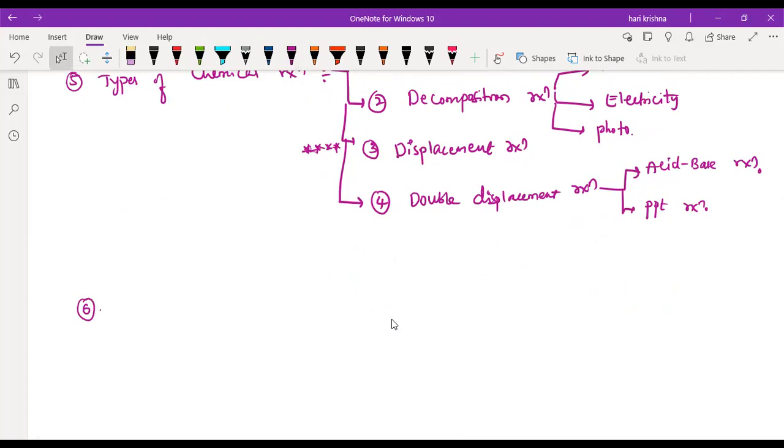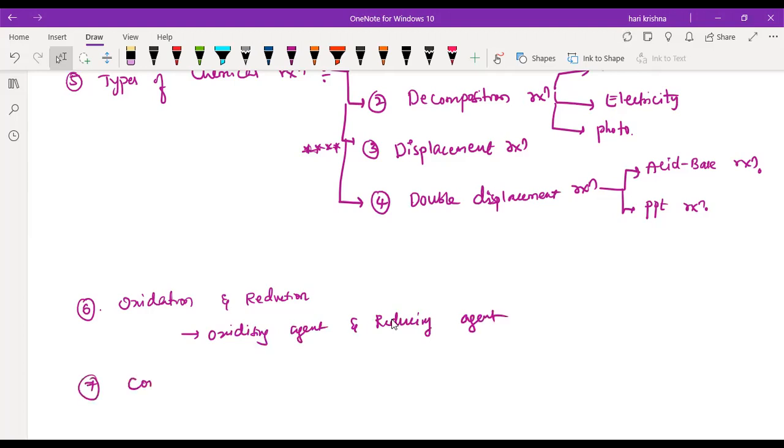After the types of chemical reaction, we will study about oxidation and reduction. Yes, that also will come. Oxidation and reduction, and the subdivision is oxidizing agent, reducing agent. And the last topic is corrosion and rancidity. It is a complete plan for the first chapter.